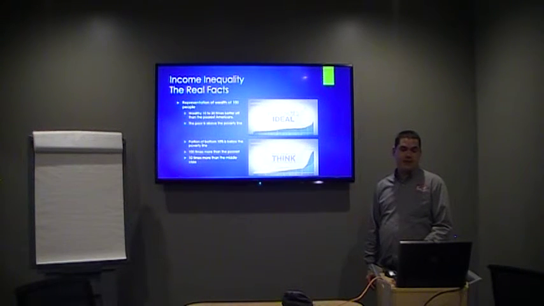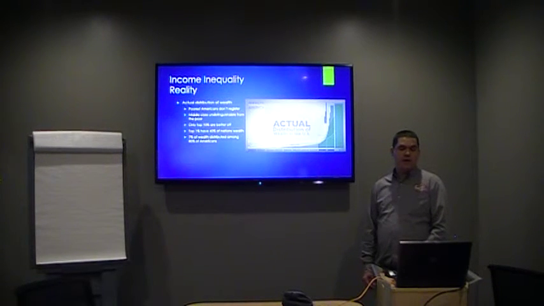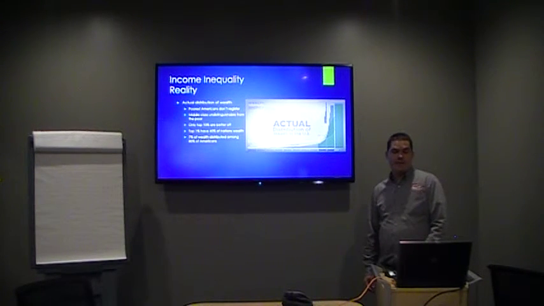However, what we think is occurring is that a portion of the bottom 10% is below the poverty line, while the wealthy are making 100 times more than the poorest and 10 times more than the middle class. However, in all actuality, the poorest Americans don't even register on this graph.